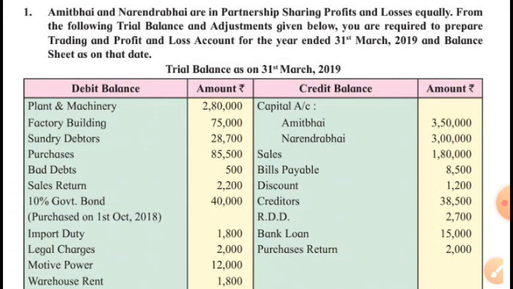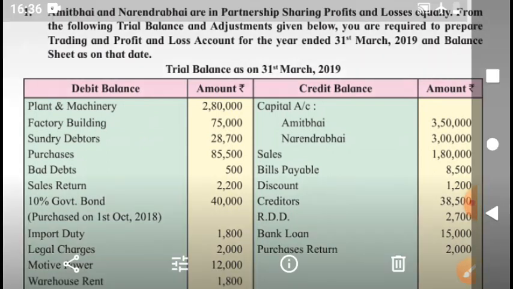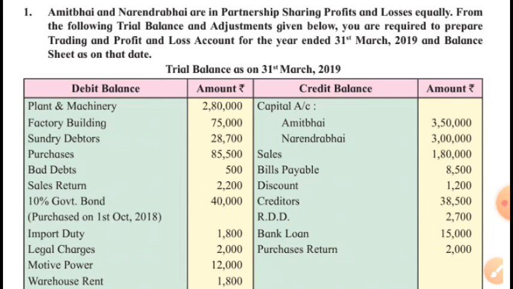rupees 40,000. We have invested this year rupees 40,000 in the government bonds on which we are eligible to get 10% interest annually, and the bonds have been purchased on 1st October 2018. Means we are not eligible for the whole year interest, because the bonds were purchased on 1st October 2018.